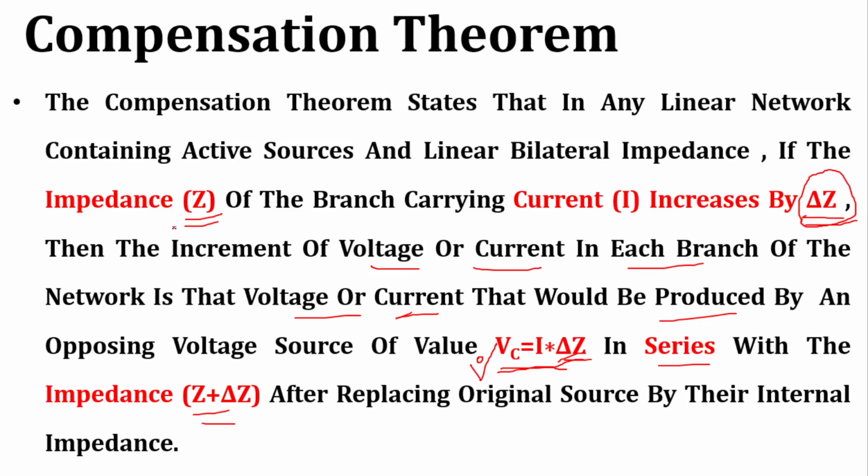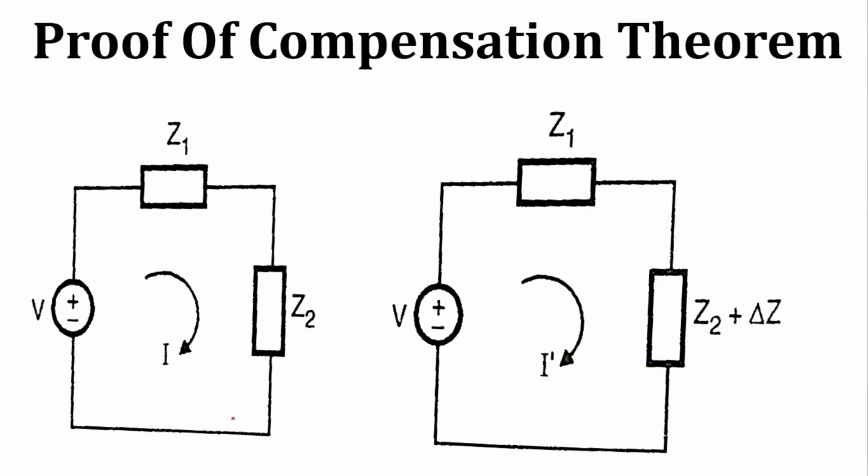In short, it shows that if impedance is increased by delta Z, then due to that change in impedance the voltage and current in the network get changed, because voltage and current ultimately depend on impedance. So if impedance changes, then voltage and current in that particular branch will change. That change in voltage is given by Vc equals I into delta Z, and that delta Z is nothing but the increment of impedance. It is in series with Z and it is given by Z plus delta Z. So let us learn about the proof of the compensation theorem.